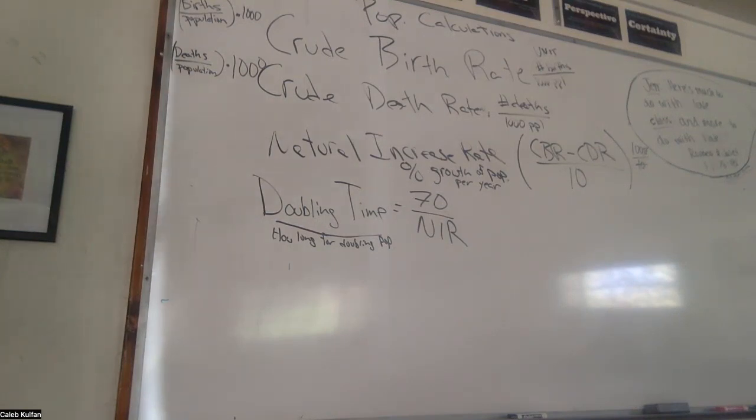If my natural increase was 2%, how long would it take for my population to double? 35, right? Cool. Questions on doubling time? Great. What does PPL stand for? People. PPL is people.